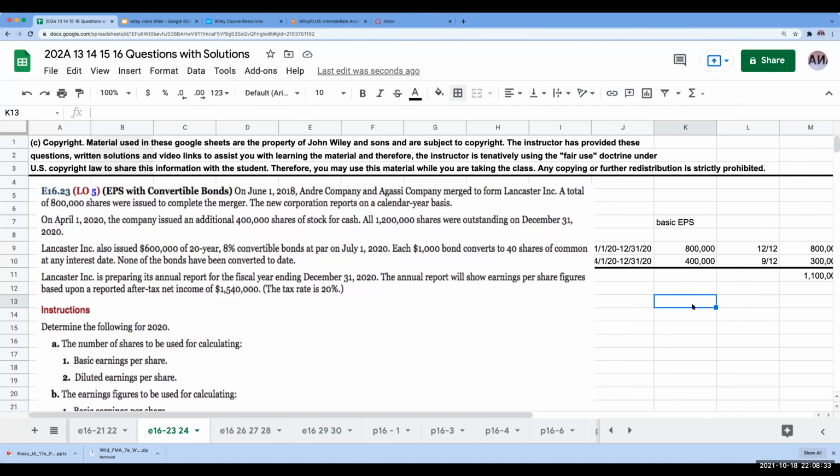Okay, so the first thing we've got to figure out here is, how many shares does this convert to? Well, my total issuance was $600,000, that's how much cash I got, and the amount of each bond is $1,000. So the number of bonds that I sold: each bond is $1,000 and I sold them for a total of $600,000.